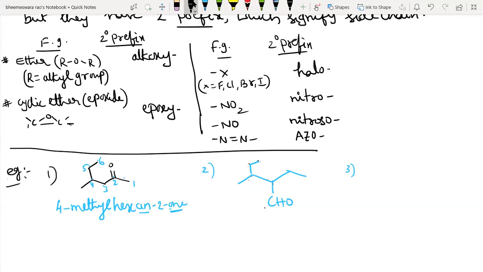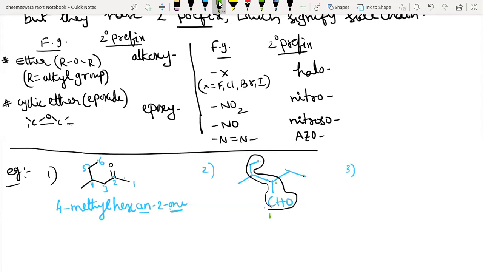Some students said 6, by taking 1, 2, 3, 4, 5, 6, but it is the wrong selection. The 6 carbon parent chain is a wrong selection because in the 6 carbon parent chain the functional group is not included. Understand? The rule says the functional group should be included in the parent chain, even though it is not the longest. Understand? Thank you.